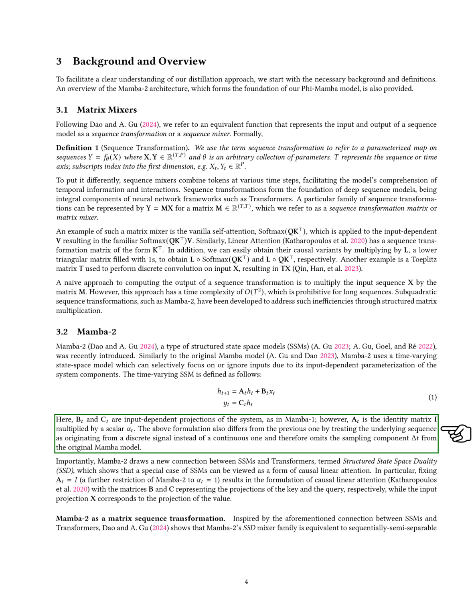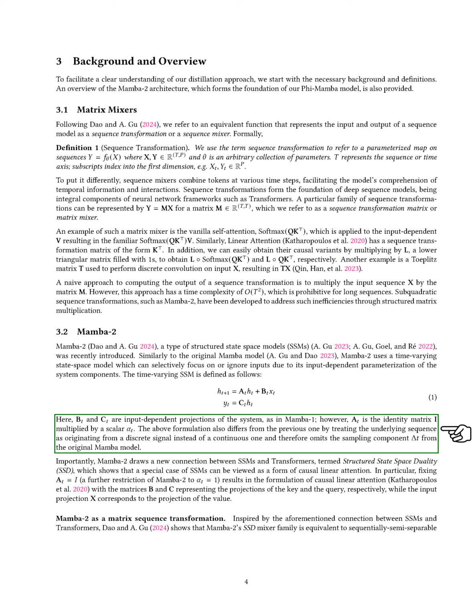We establish a new link between SSMs and transformers, which we call structured state space duality, SSD. This connection shows that a specific type of SSM can be interpreted as a form of causal linear attention. By fixing certain parameters, we can derive causal linear attention, where specific matrices represent the projections of the key and query, while another matrix corresponds to the value projection.